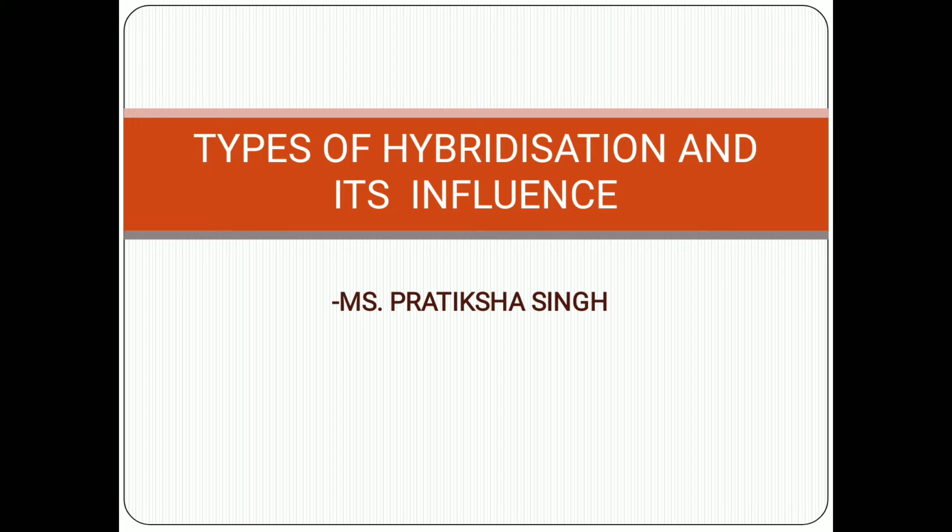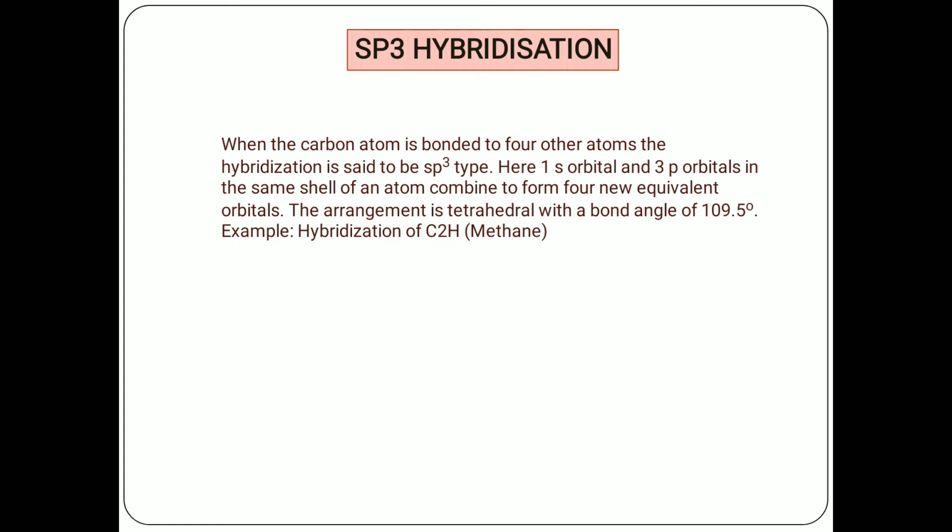First, there is excitation of electrons, and the excited state of the atom has the correct number of unpaired electrons, which explains the valency. The hybrid orbitals can form stronger bonds due to better overlap, and due to reorientation of the orbitals the correct shape of the molecule can be explained. So by using hybridization we can explain the correct shape of a molecule.